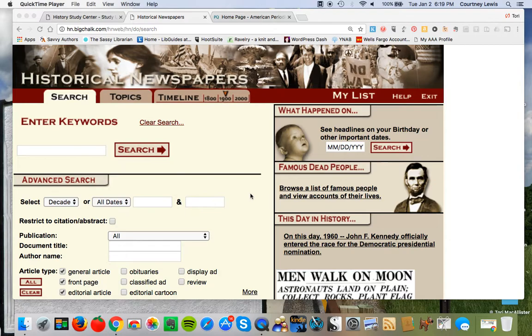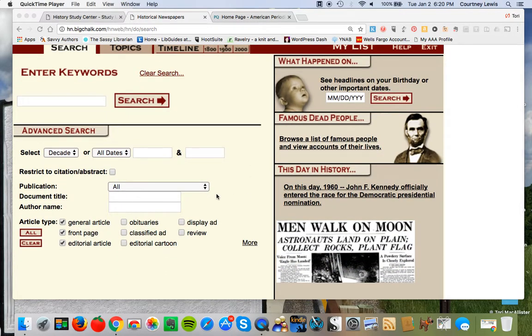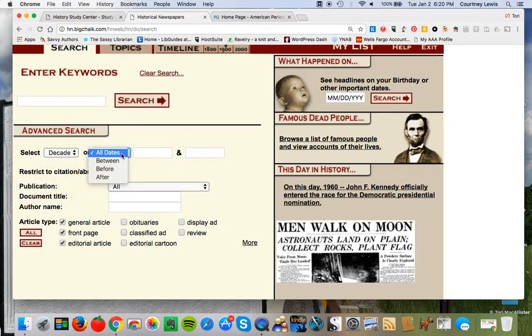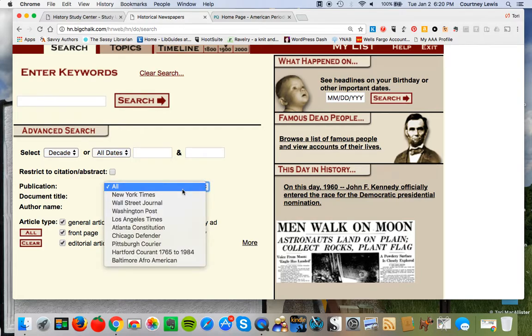I want to take a look at the historical newspapers, which is just, I swear, my favorite database ever. I absolutely love it. I play with it in my spare time. I think it's so fascinating to take a look at. This is also a ProQuest database. It's the company who makes them. You can see that you can search by decade or specific dates. You can do between certain dates or before or after. Note what it is that you're searching.